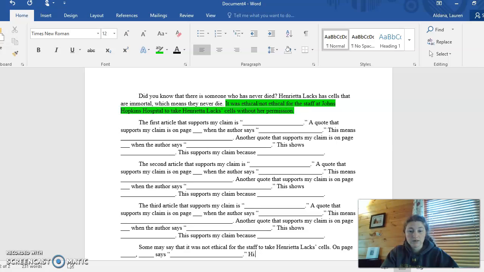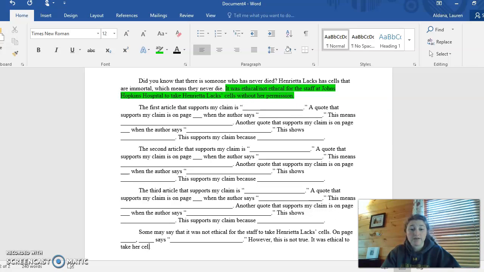However, this is not true. It was ethical to take her cells. And then you're going to say, on page blank, blank says, and then give me a quote that says it was ethical, okay? And then, conclusion. In conclusion, restate your claim.